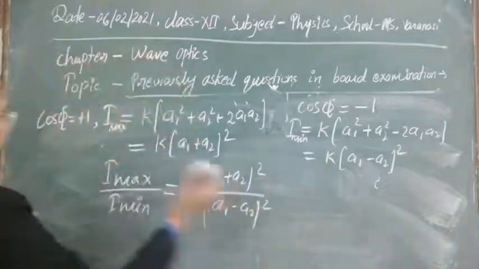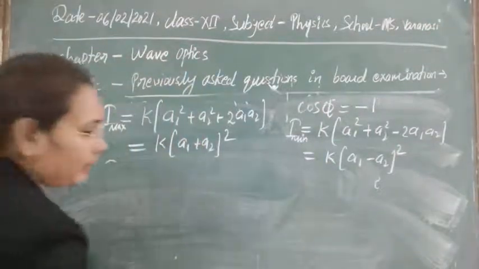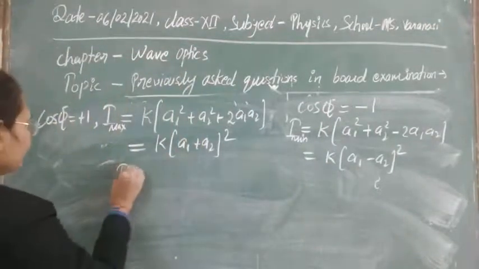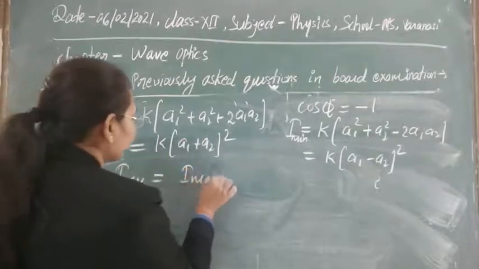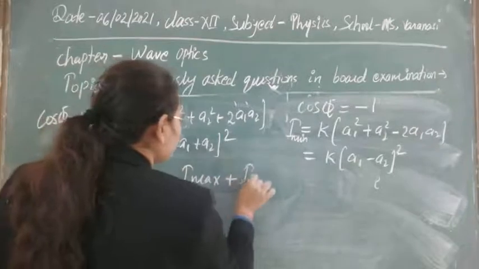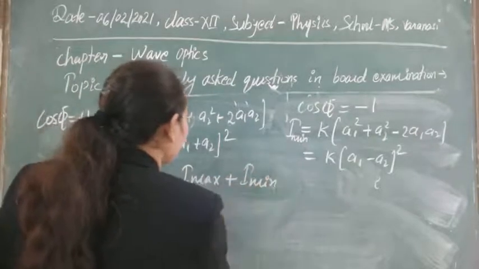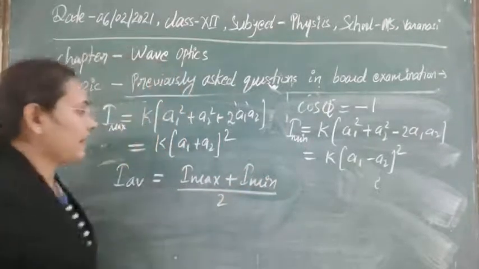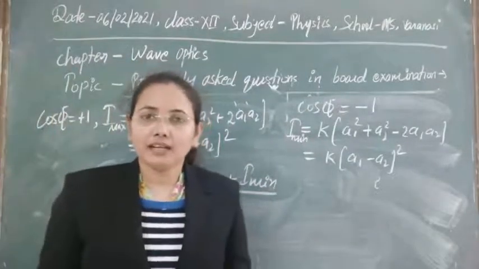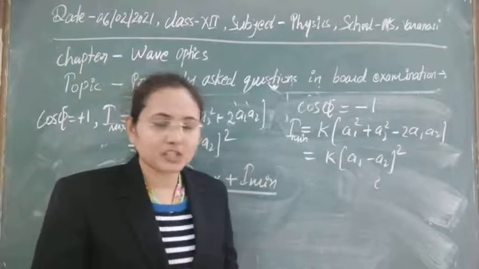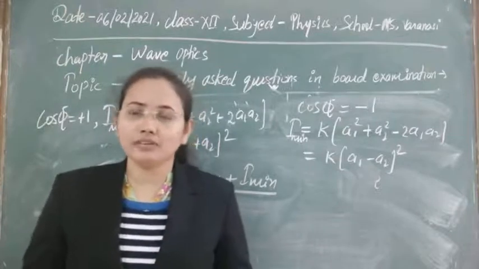So let's take the average value of this intensity, that will be I maximum plus I minimum, upon 2. One more thing here, don't be confused. In wave theory, we explain energy in terms of intensity.